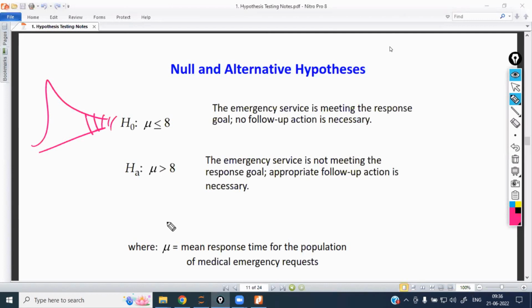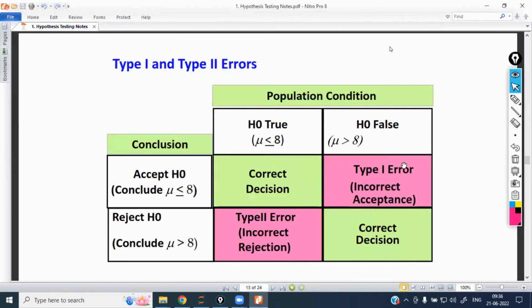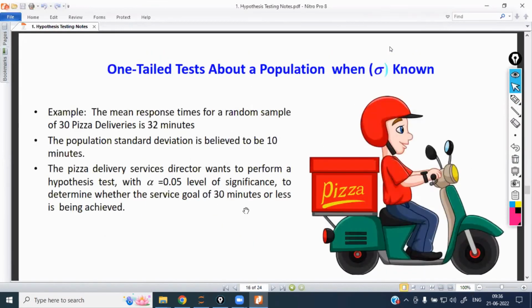That is right tail. How do you decide that? By using the symbol in the alternate hypothesis, or you apply common sense about when you are going to reject. You reject only when it is more than 8. That is right tail. In this case also, for the pizza deliveries, only if it is more than 30 minutes are you going to reject. If it is less than 30 minutes, you are not going to reject. So it is a right tail test. Is that clear? That's it.